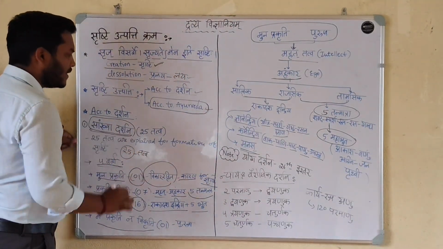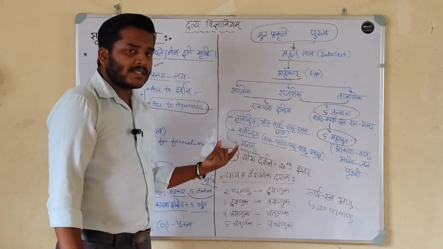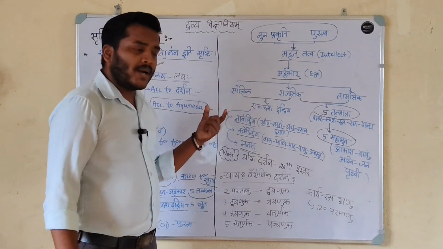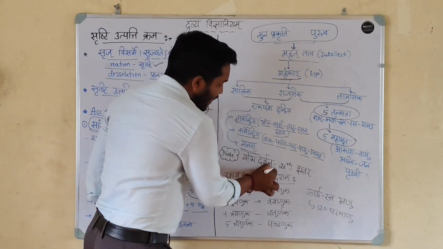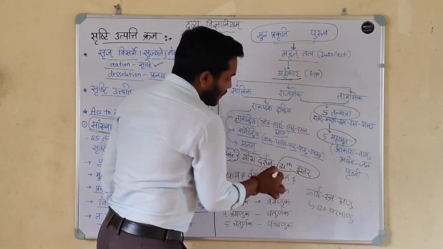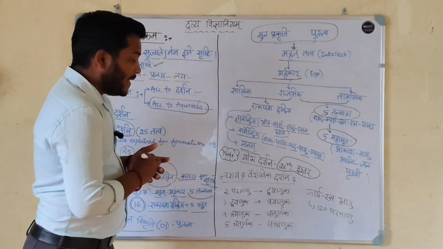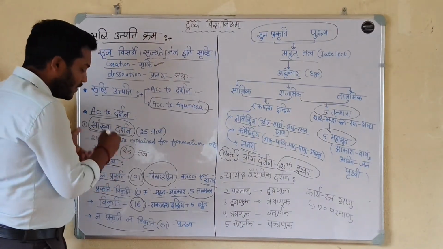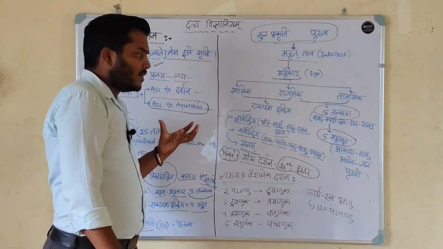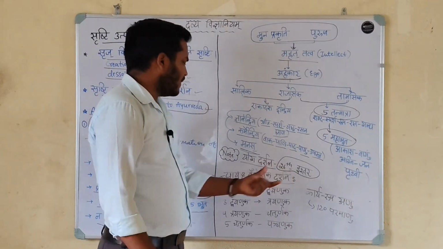Note here, Yoga Darshana also accepts the 25 principles of the Sankhya Darshana, but Yoga Darshana adds one more tattva, that is the 26th tattva, Ishvara. It accepts these 25 principles, which means it is the same as the Sankhya Darshana, and it also added one more tattva, that is Ishvara tattva.